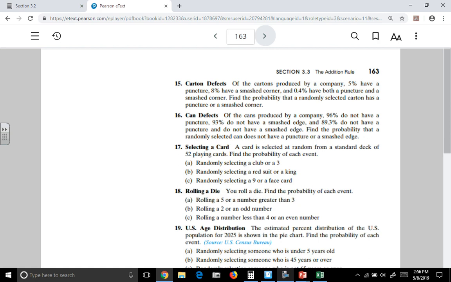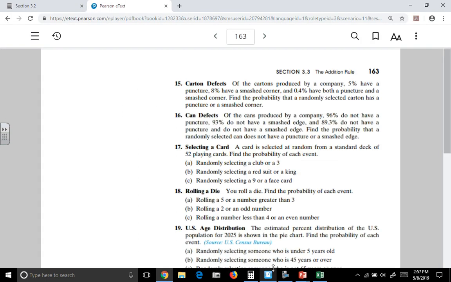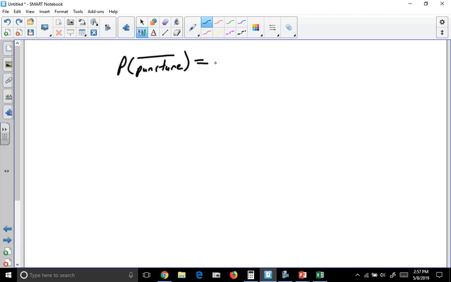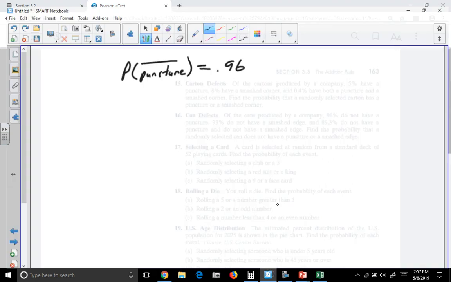Now let's work through a problem or several problems. Let's look at number 16. Of the cans produced by a company, 96% do not have a puncture. So if we look at the probability of selecting a can that does not have a puncture, 96% do not have a puncture. All right. 93% do not have a smashed edge.